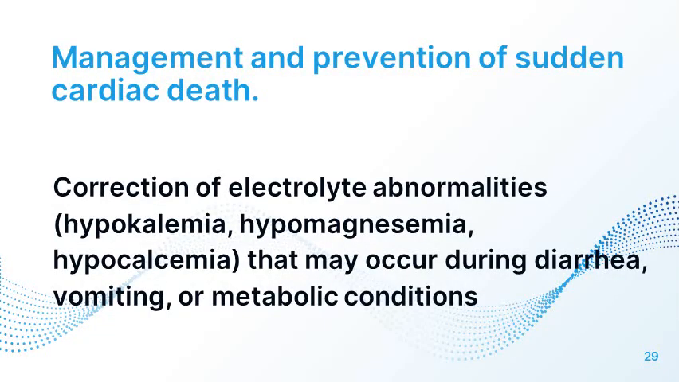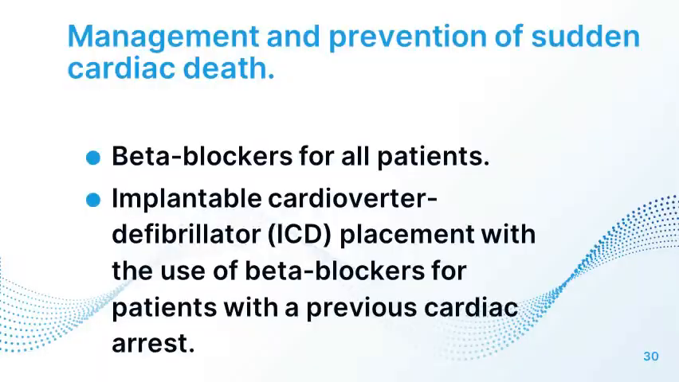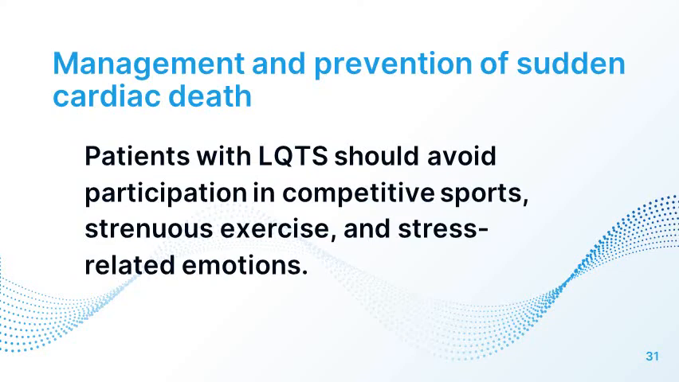The second step is the correction of electrolyte abnormalities that may occur during diarrhea, vomiting or metabolic conditions. Beta blockers are given for all patients, and implantable cardioverter defibrillator placement with the use of beta blockers for patients with previous cardiac arrest. And patients with long QT syndrome should avoid participation in competitive sports, strenuous exercise and stress related emotions.